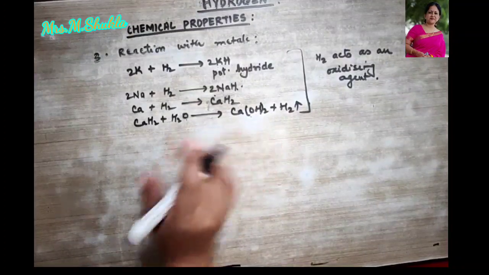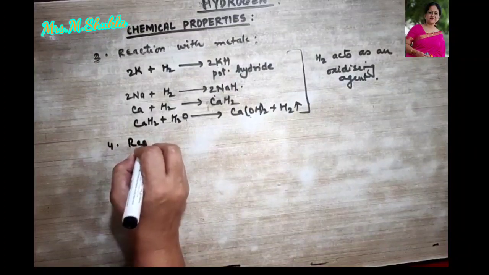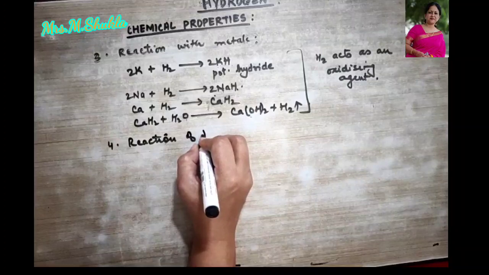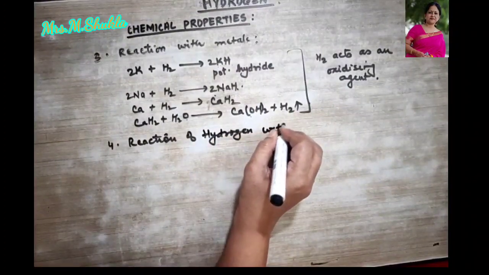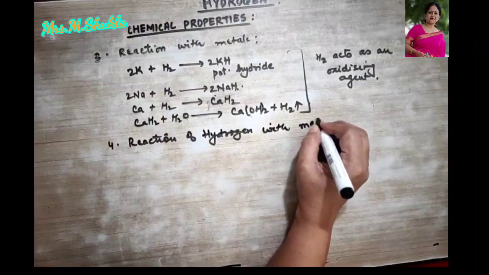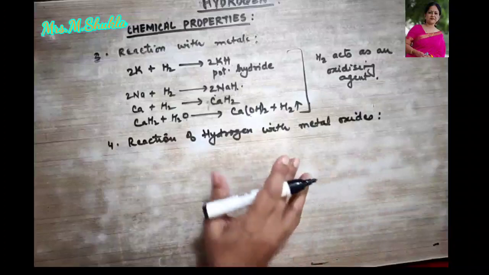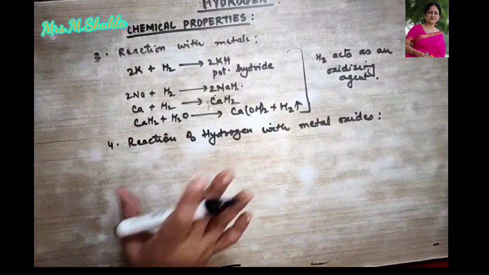Now, next, the fourth kind, where I'm going to show you the reaction of hydrogen with metal oxides. Hydrogen over here acts as a strong reducing agent.